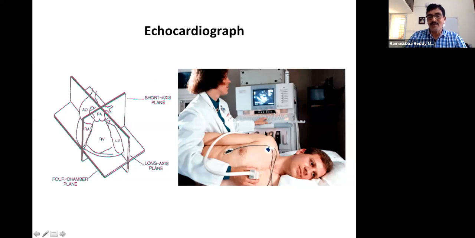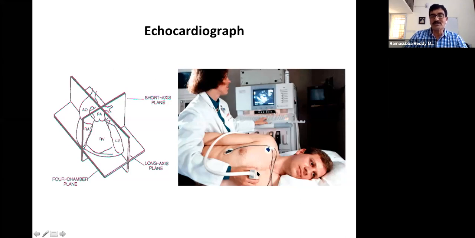Here we have an ultrasound probe, and this will send ultrasound energy into the body, and based on the reflected energy of what was sent inside, it will form an image, and that is called an echocardiogram. The echocardiogram will give us the blood flow activity taking place in the heart.